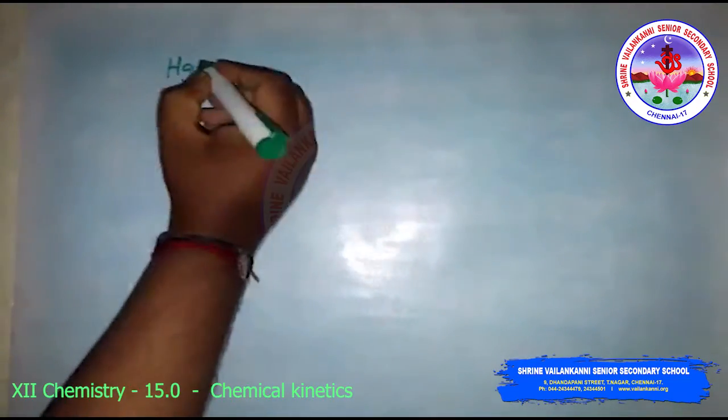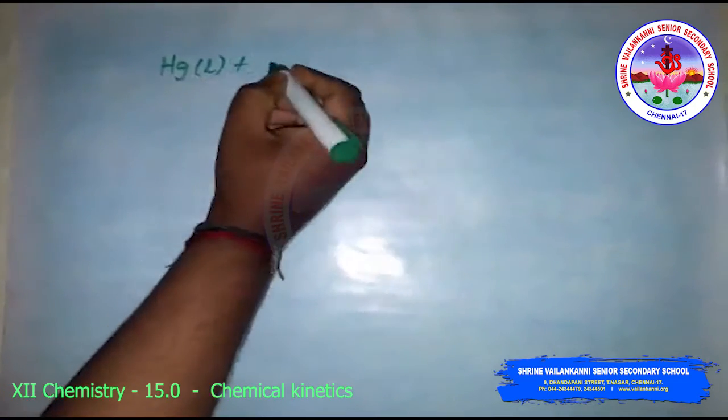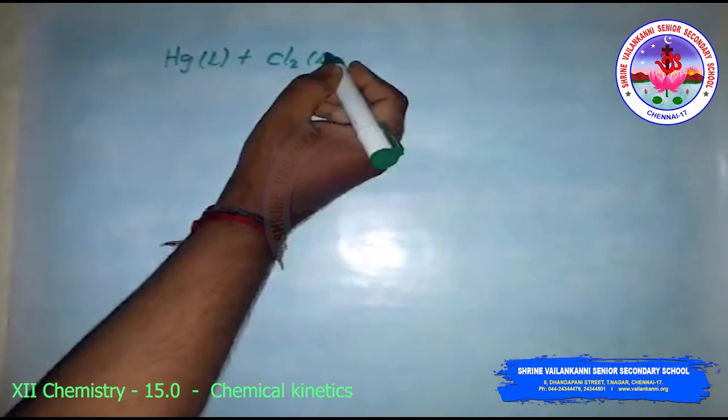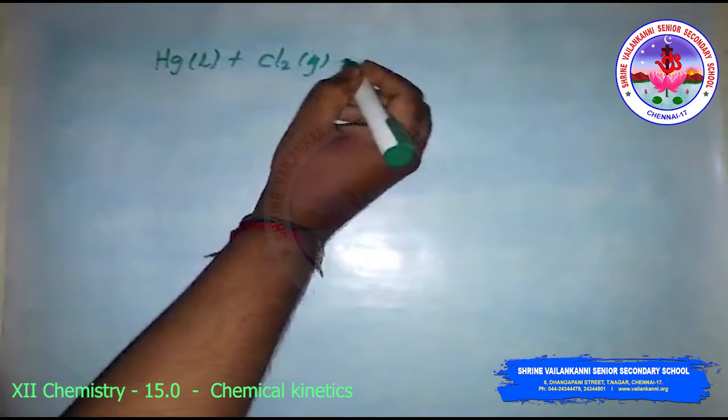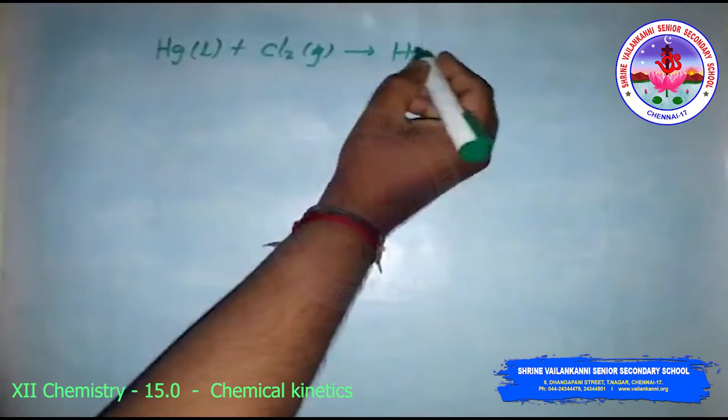Now consider the reaction in which liquid mercury reacts with chlorine gas to give mercury chloride.